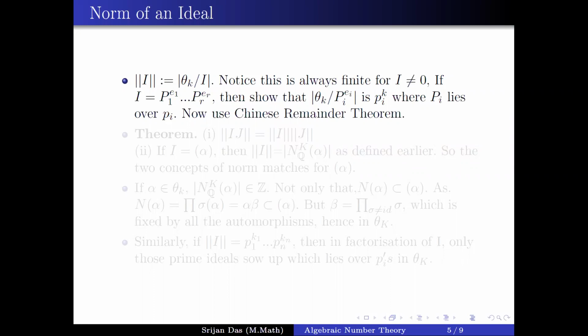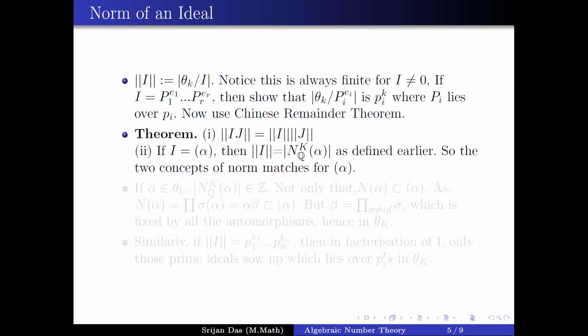Then you just have to prove that if it is already just pi, then it is a field and you are more or less done. Now you have to prove that for O_K mod pi to the power k it is some power of pi. So altogether this thing is finite. This is just to prove that it is actually well defined. The norm is multiplicative, as in the previous sense. The norm here is also multiplicative.